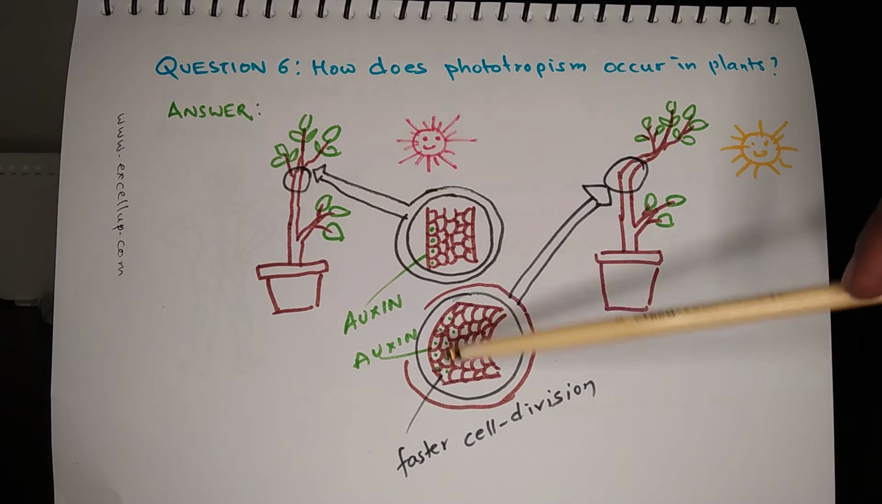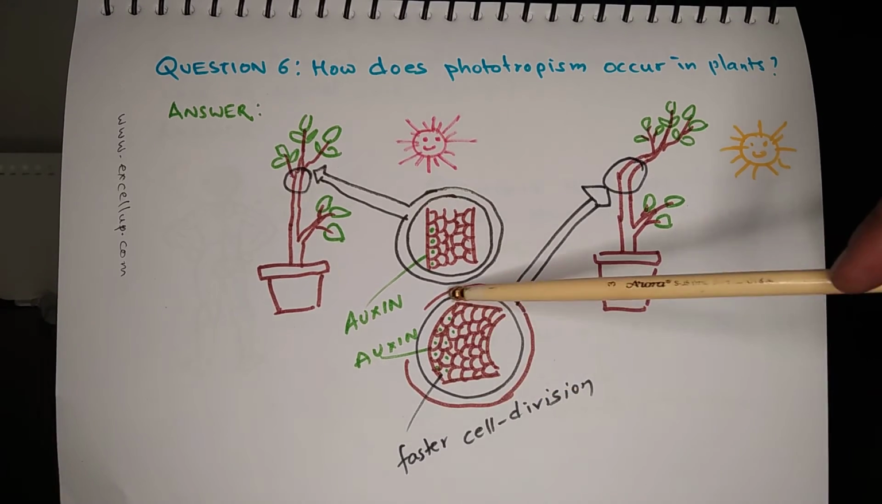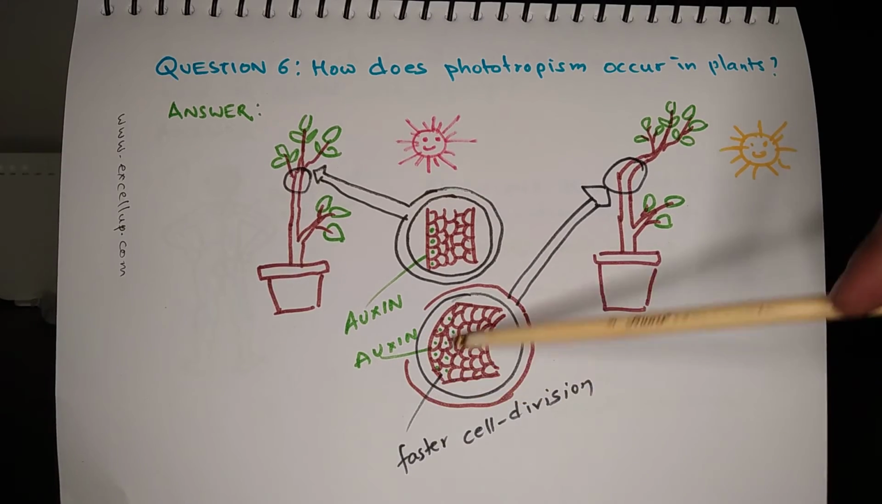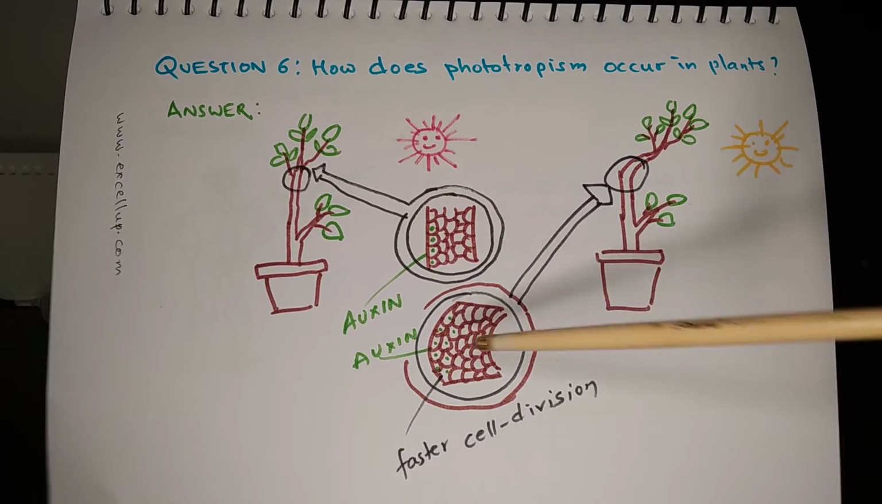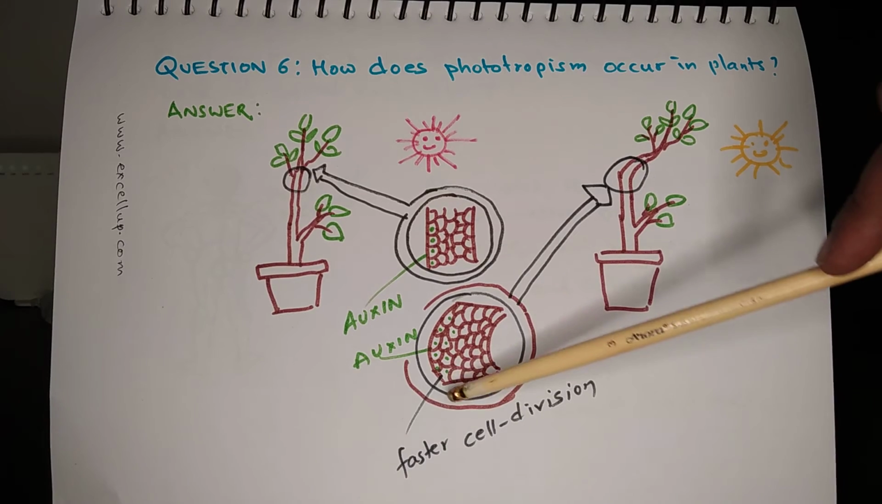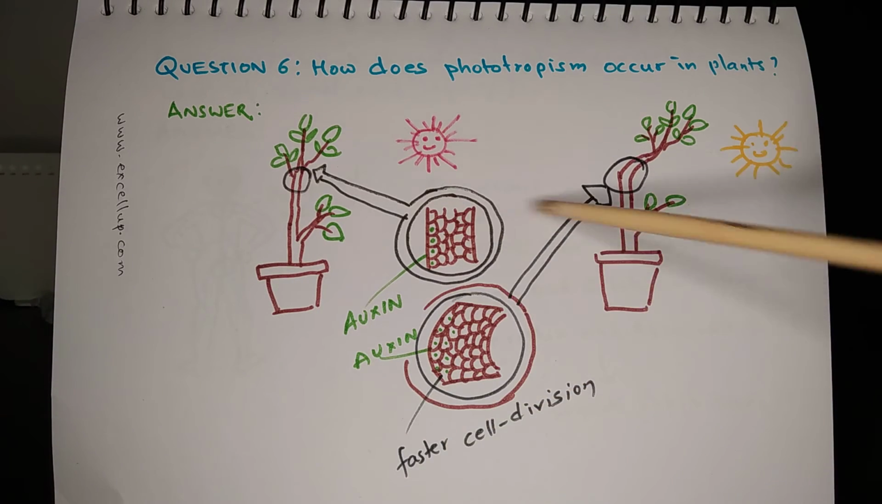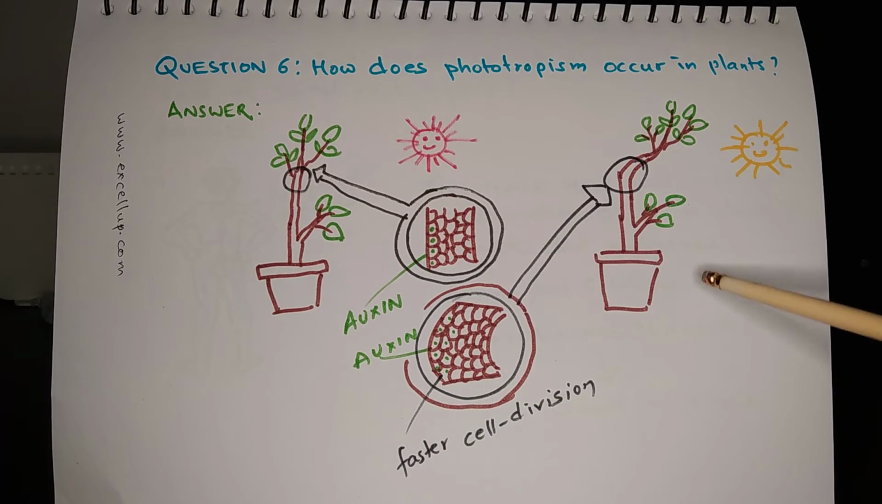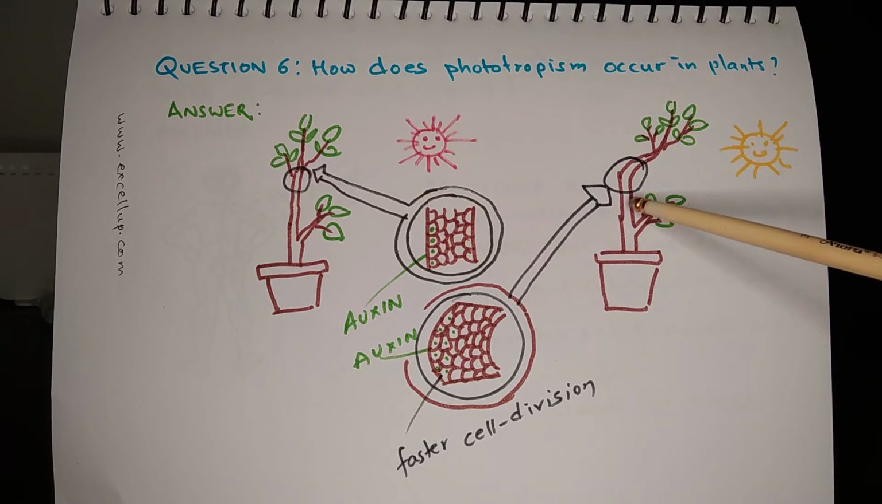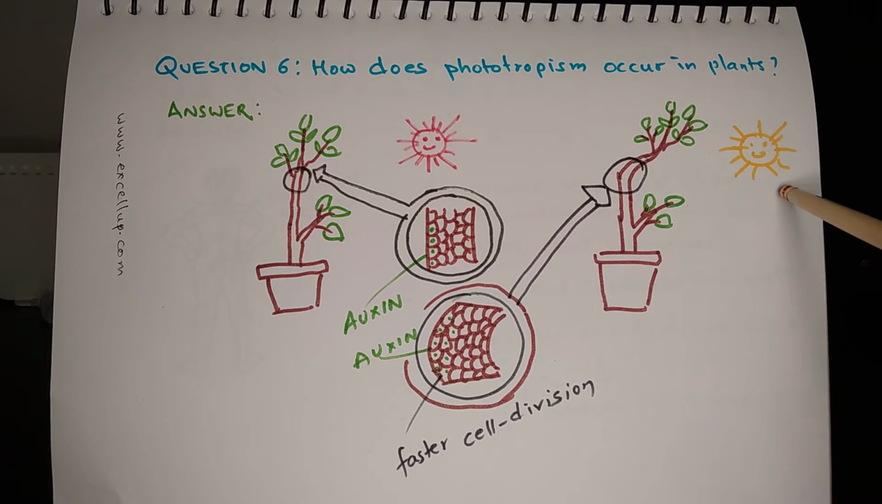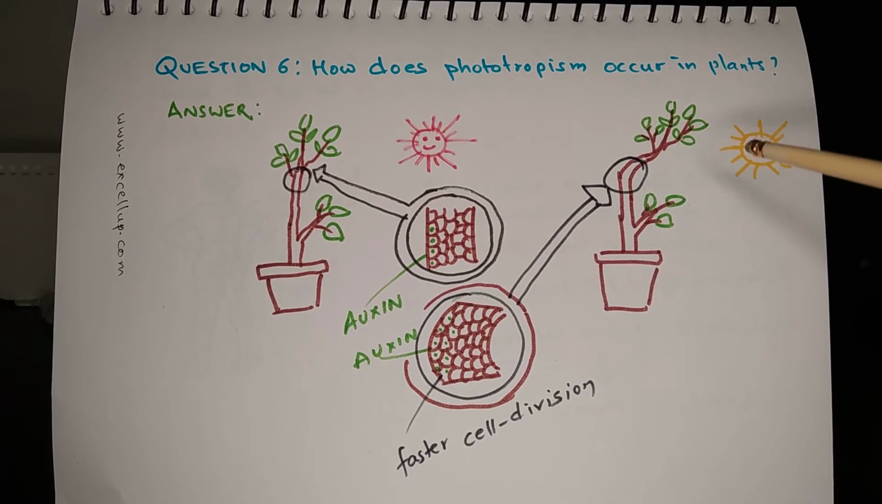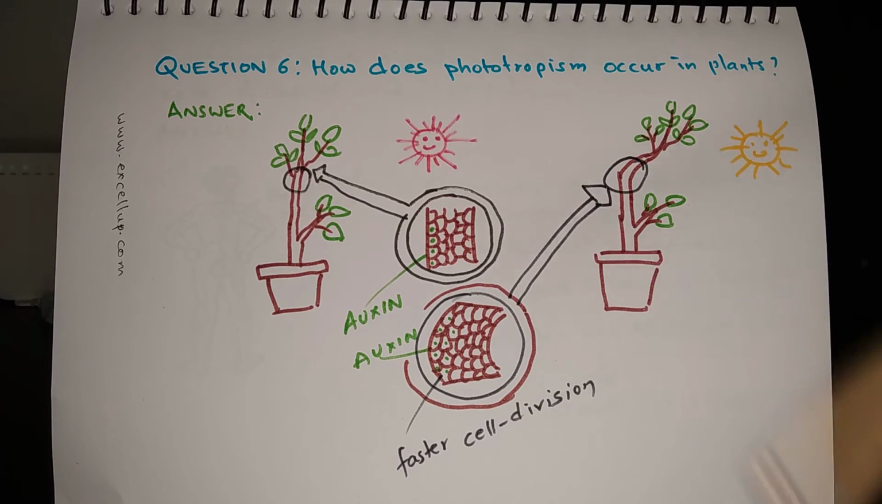Because of this, a larger number of cells is formed here compared to this region, and that is why the stem bends towards the light. And this is the final result, that the stem has now bent towards the sunlight, and that is how positive phototropism occurs in plants.